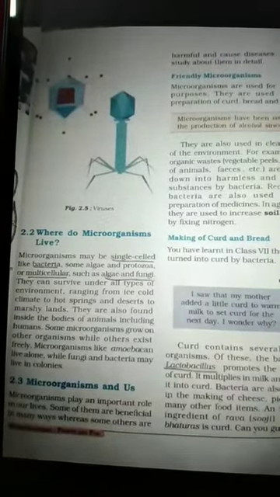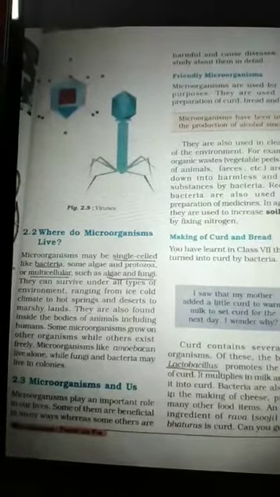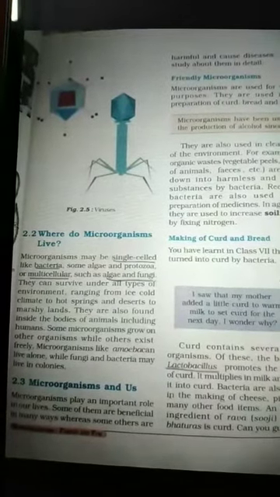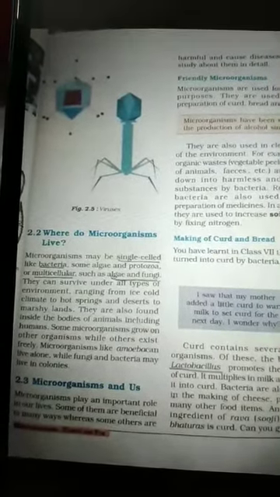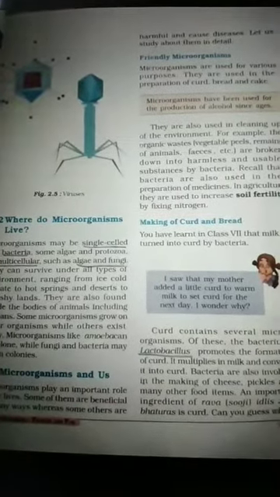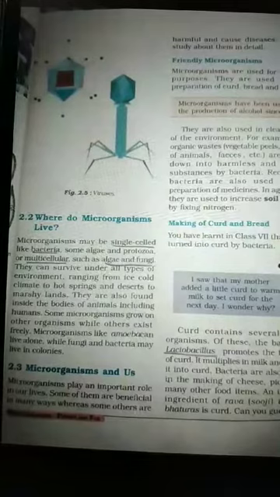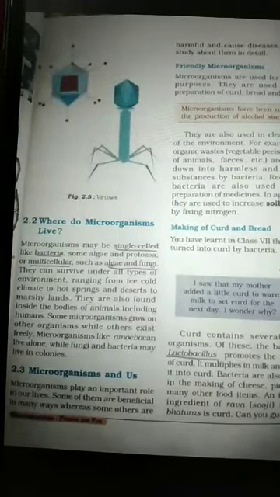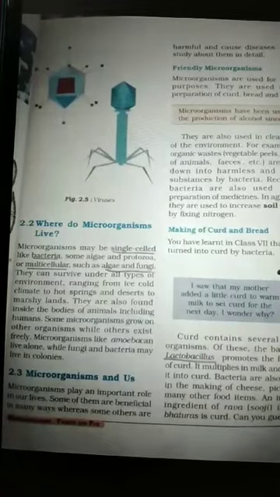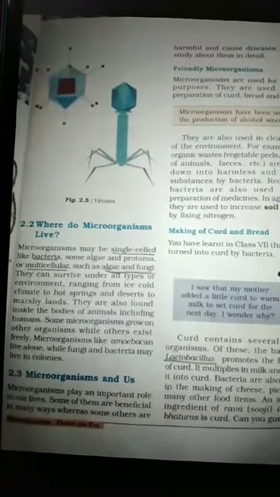And here one name, amoeba, lives freely, that means it lives alone, and the other bacteria and fungi are like that, they live in a group. So these are the details about microorganisms, means how and where microorganisms live. In this paragraph it is said that some microorganisms are single celled, some are multicellular, some live in animal and human body, some don't need a body to live, they can live alone also.